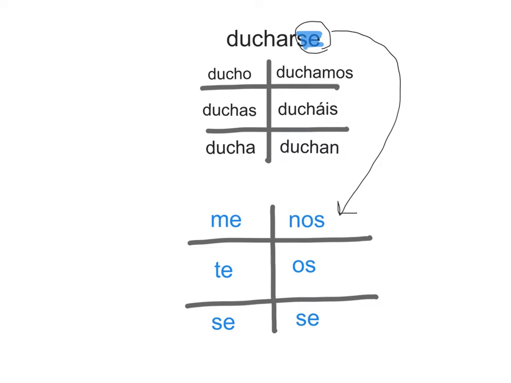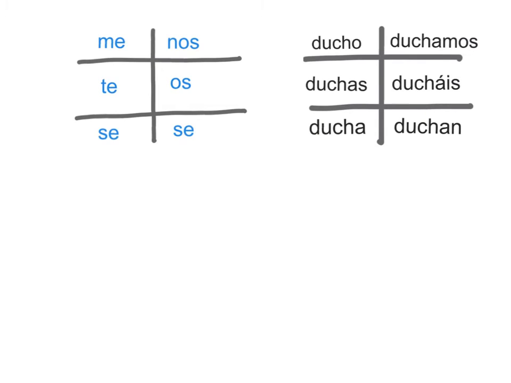So me means myself, te, yourself, se, himself, herself, or yourself, nos, ourselves, os, yourselves, and the final se, themselves or yourselves.